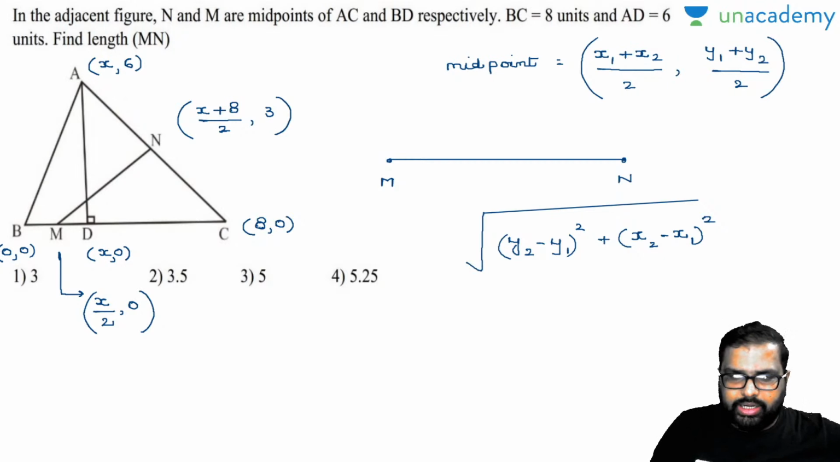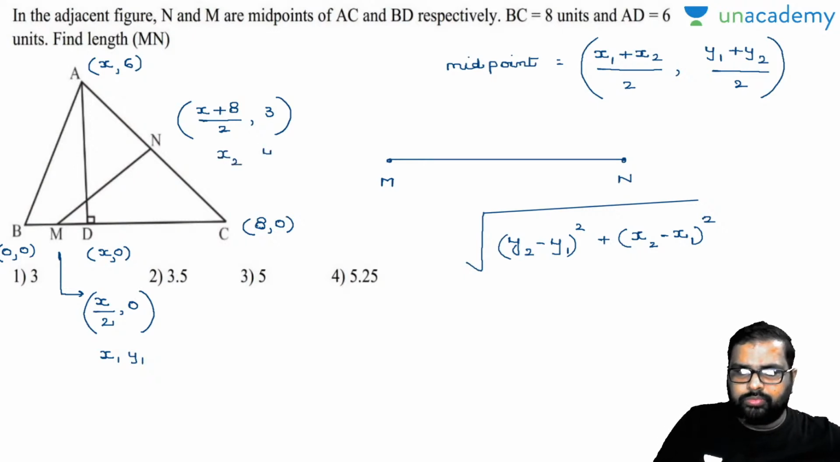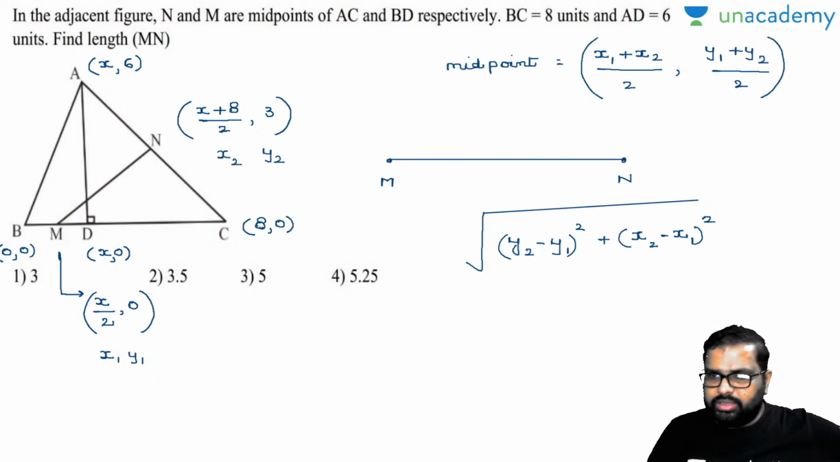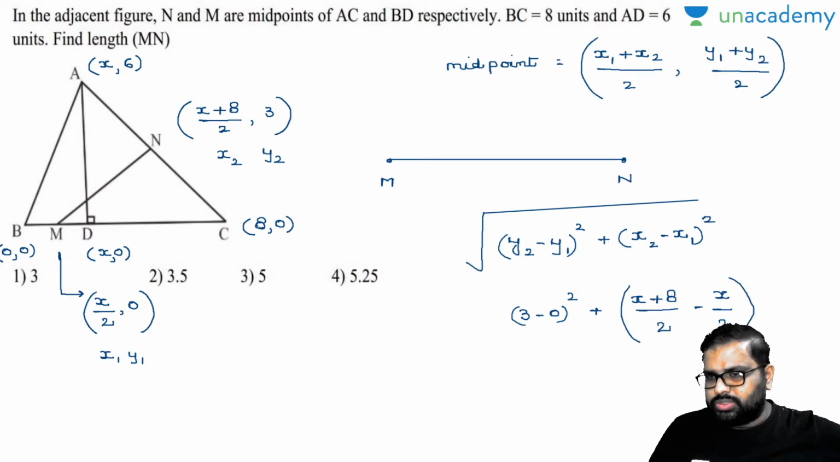Y2, so see here, I'll take it down like this. This is x1 comma y1, this is x2 comma y2. So y2 minus y1, 3 minus 0, whole square, plus, now x2 is how much here? (x plus 8) by 2 minus x by 2, whole square. Now everybody knows x plus 2, so which will be how much here? 4. Am I right or wrong?